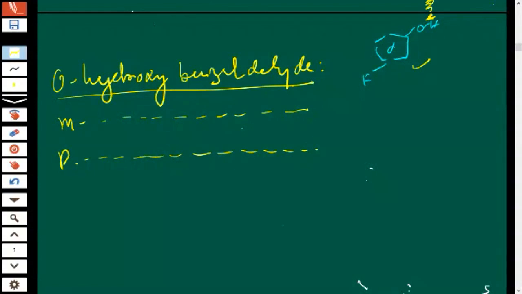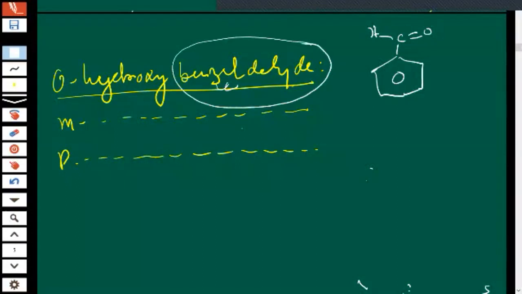Can you draw the structure or do you need my help? I need help, sir. Okay, what is the need of help? See, you know benzaldehyde. Now you know this is benzene and this is aldehyde. Benzaldehyde is completed. This much is completed.